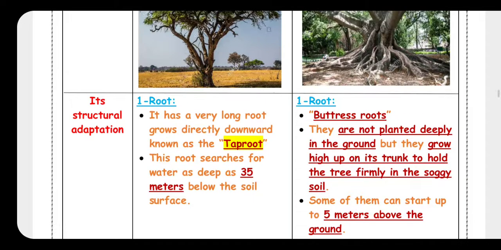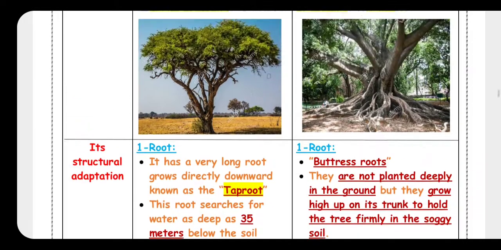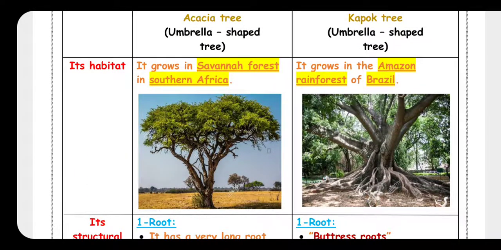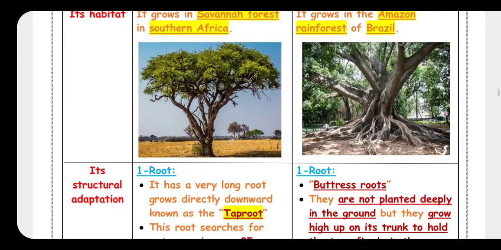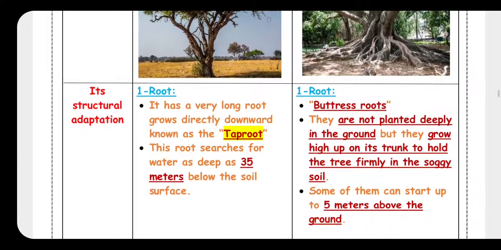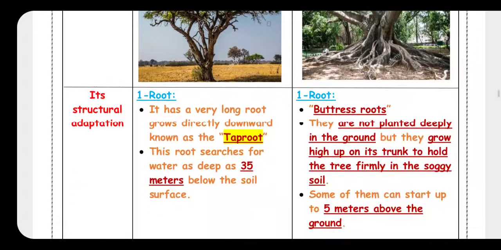Okay? So now I will make a comparison between acacia tree and kapok tree in roots. In acacia tree, the roots are very long, and they grow directly downward, planted directly in the soil.